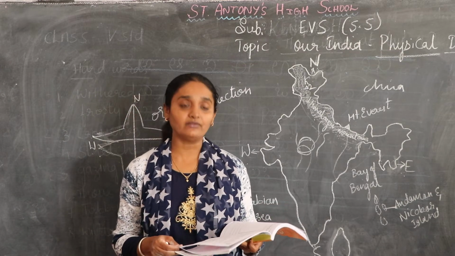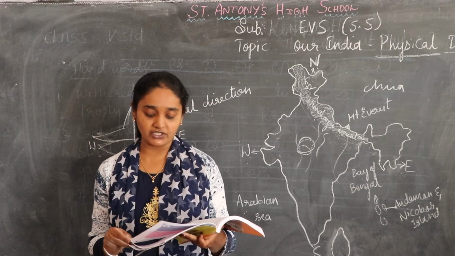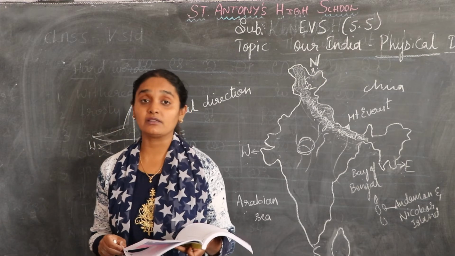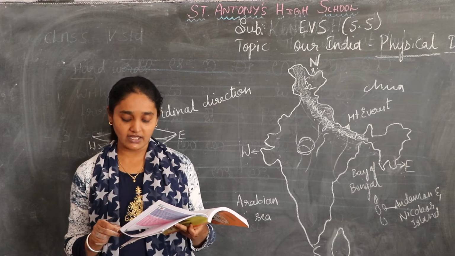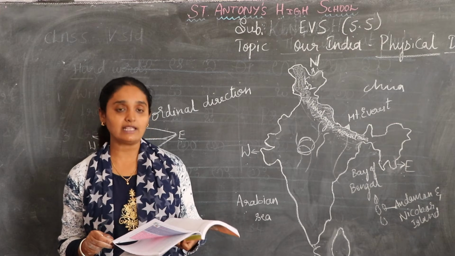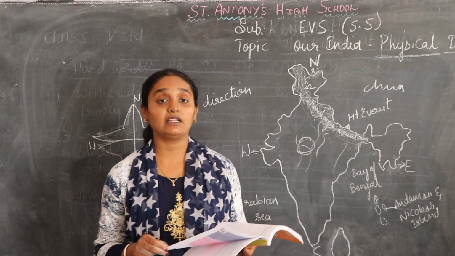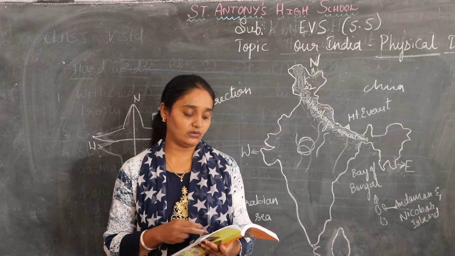The movement of the air on the earth's surface from high pressure area to low pressure area is called wind. You know wind. So the wind which changes brings the monsoon also. The wind which changes its direction from one season to another season is known as seasonal wind. For example, monsoon wind.